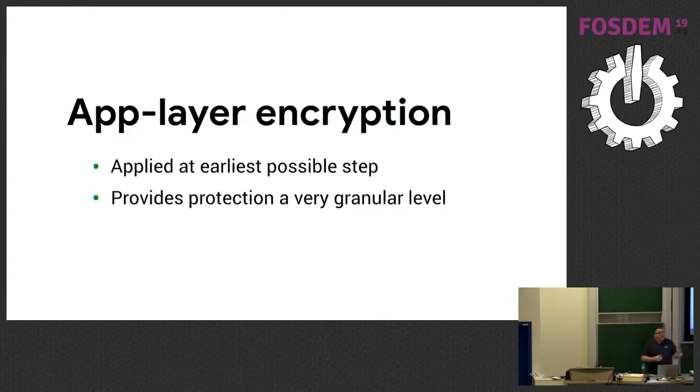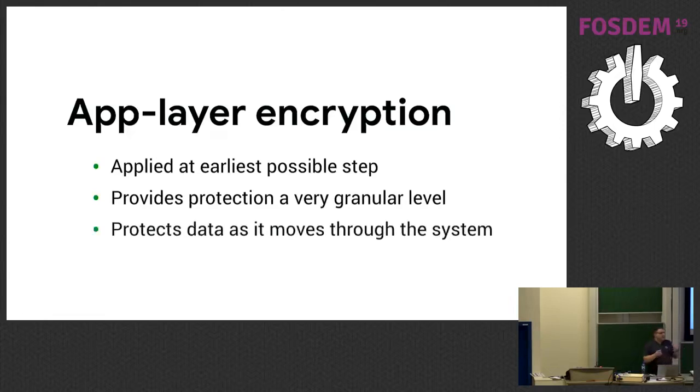Whereas if you imagine each file in that operating system is encrypted with a unique key, even if they're able to brute force the high-level operating system level key, they still need the lower-level encryption keys in order to access individual files, right? And this is really the context of application layer encryption, is that it doesn't just protect the data at rest, it also protects the data as it moves through the system. So again, taking that same example, if I have some file system level security like BitLocker or File Vault, if I take that file and move it to an NFS share, it's now available for anyone. It doesn't matter how secure my local file system is, I've moved it to an insecure store.